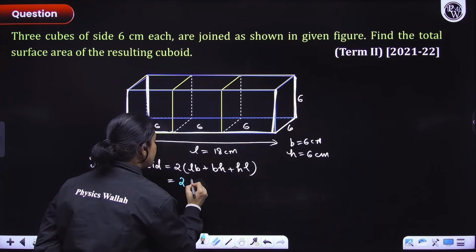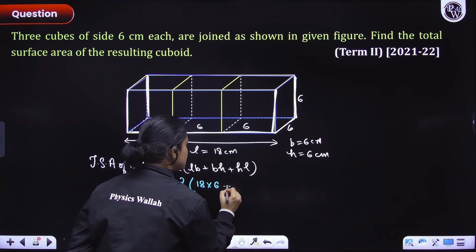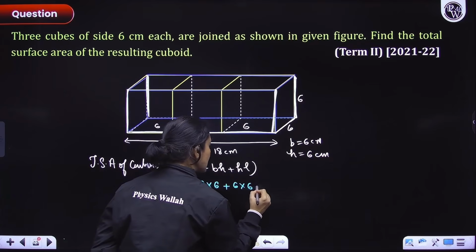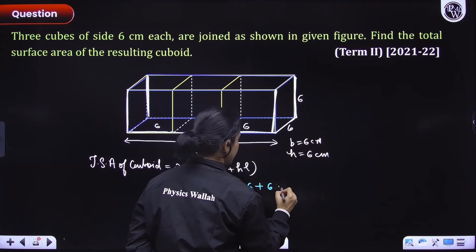Chalo, ab let's quickly do it. Twice of length into breadth. So 18 into breadth is 6. Plus breadth into height, so 6 into 6. Plus H into L. So H into L would be 6 into 18 again.